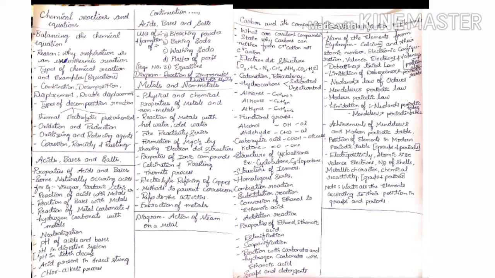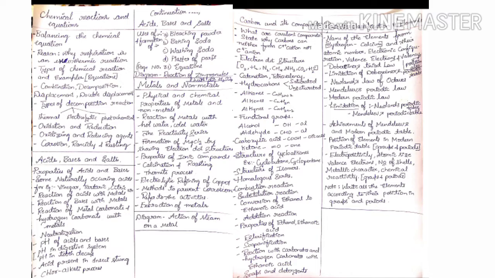If not, please learn. Then electrolytic refining of copper is majorly asked in many question papers, and the diagram has also been asked from electrolytic refining of copper. Then you also have to learn the methods to prevent corrosion. So the methods are very important. They may ask you a 1 or 2 mark question. Then there are some activities in this lesson. Please go through your textbook and refer to the activities.